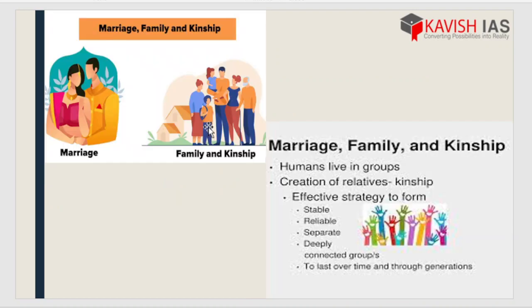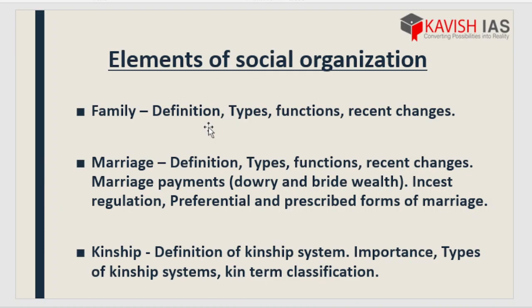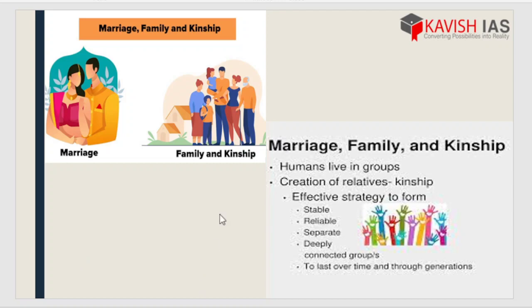Moving to the next topic. It's a very attractive and interesting topic, I know, right? That is elements of social organization, under which we have family, marriage and kinship. Now here we study the different forms of marriage, types of marriage, how marriage evolved, and most importantly, why do